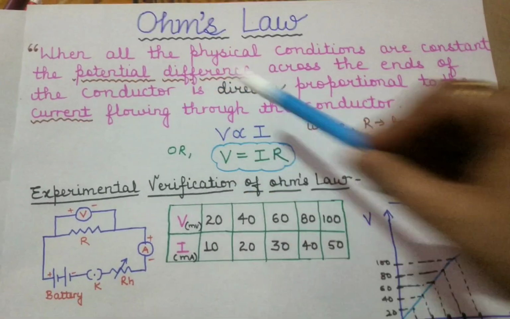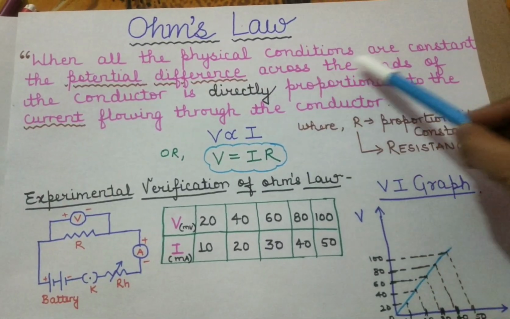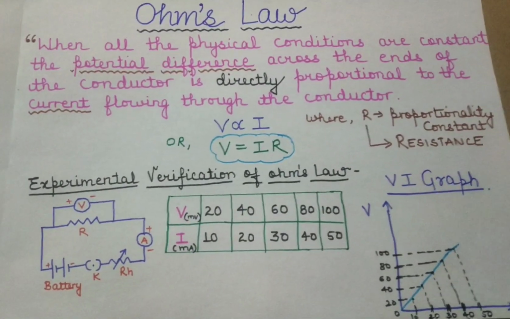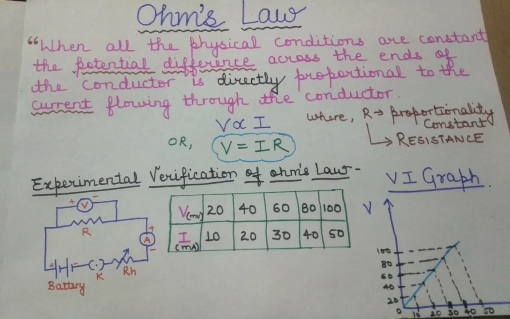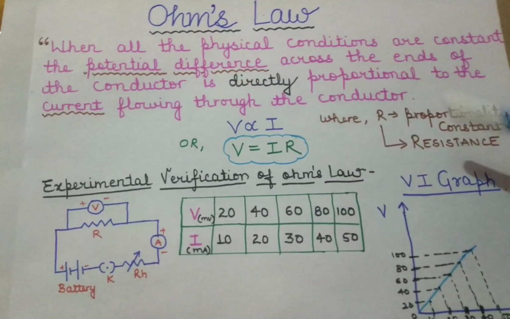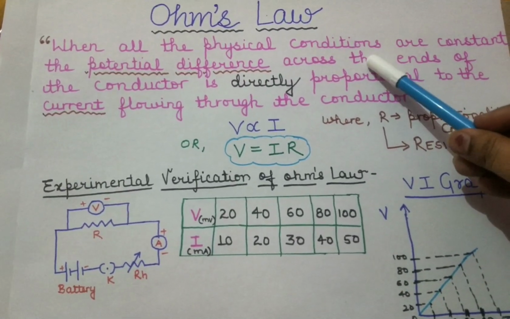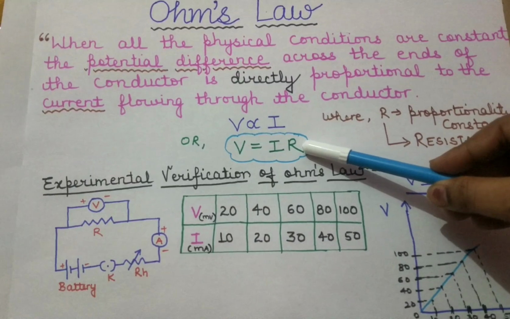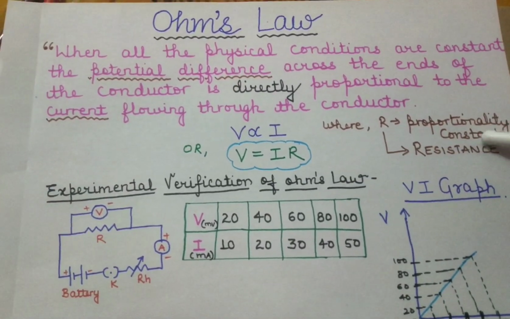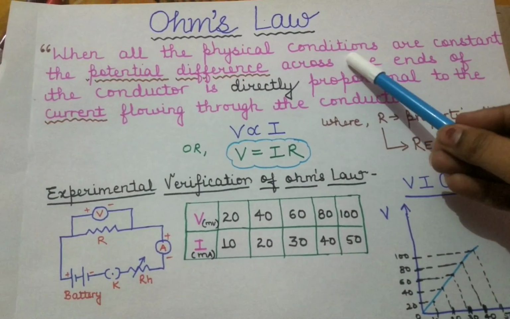Again we come to the statement. This line is very important, children: when all the physical conditions are constant. Now what are these physical conditions? In the next video I will tell you what resistance is, and the resistance of a wire depends on several factors which act as the physical conditions. If you change those physical conditions, what will happen? This R will change, and we are taking R as a constant, so it will not remain constant if you change the physical conditions.